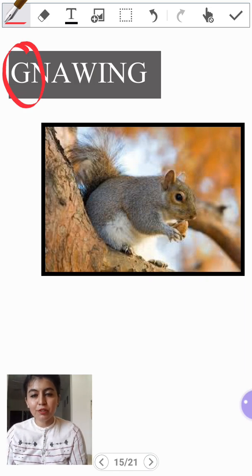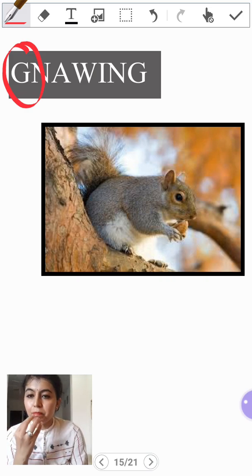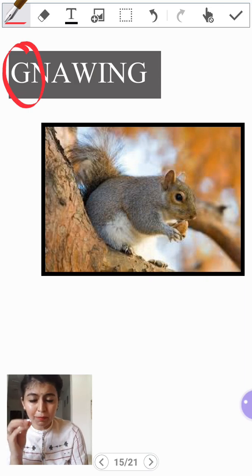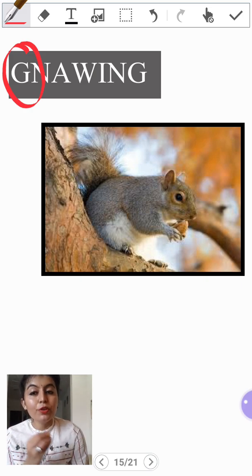So, what is this process? You can see a picture of a squirrel here. What does a squirrel do? She usually eats nuts like peanuts, groundnut. So how does she eat? She takes it, she bites it continuously with the front two sharp teeth, breaks it into small pieces, and then she eats it. So this process is called gnawing.